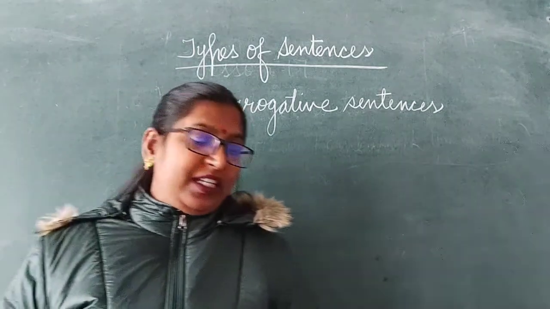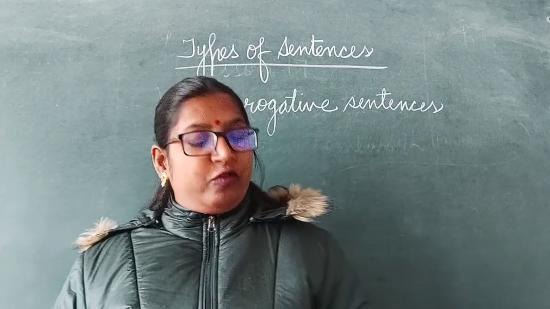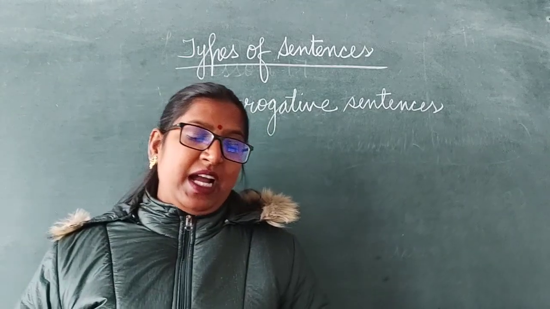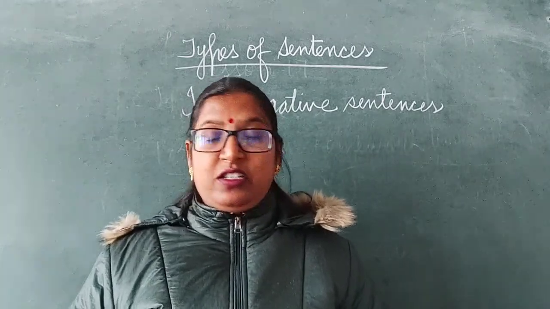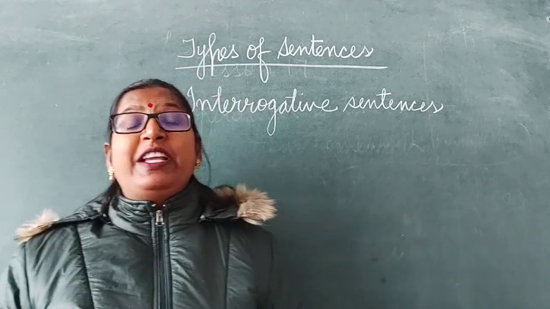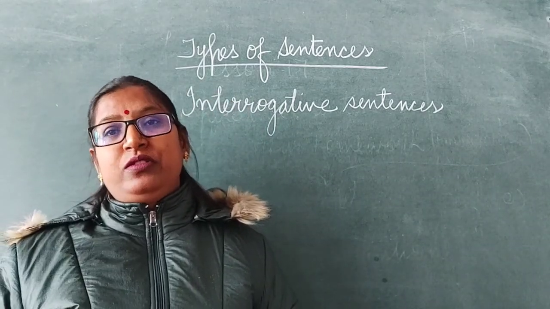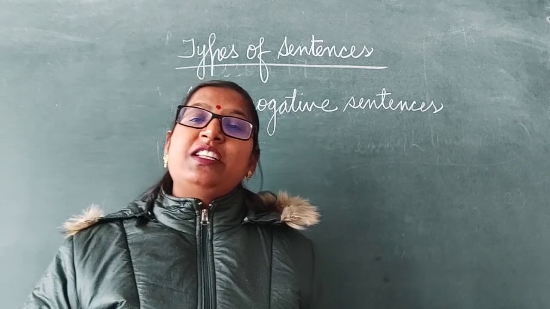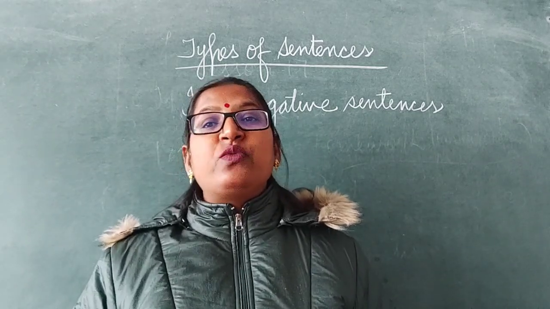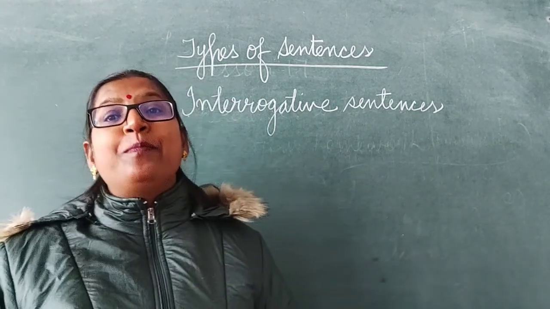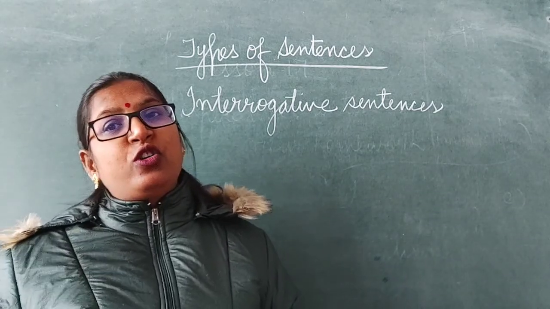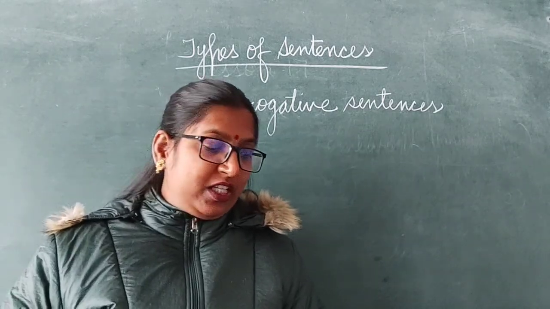In interrogative sentences, the auxiliary verb comes first and the subject follows it. The sentence begins with an auxiliary or helping verb and then it is followed by the subject.